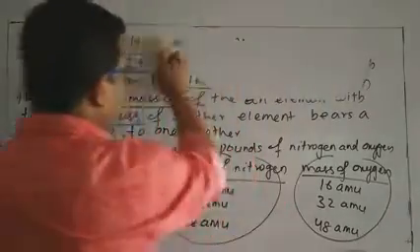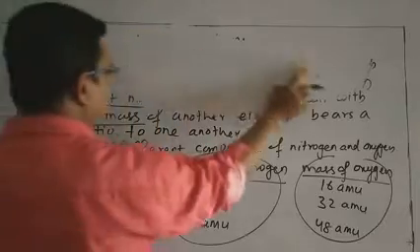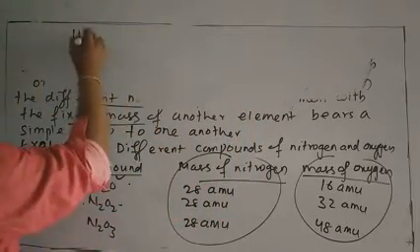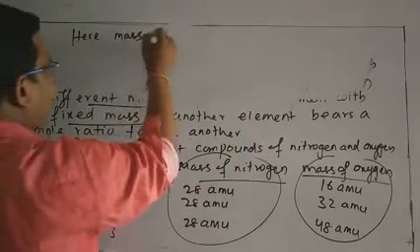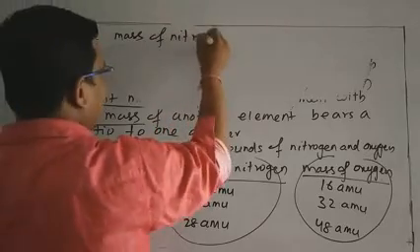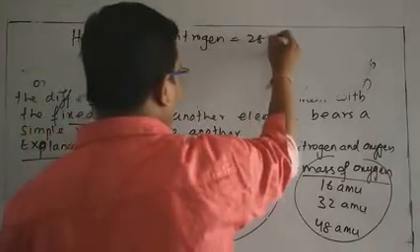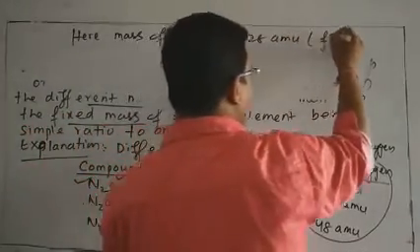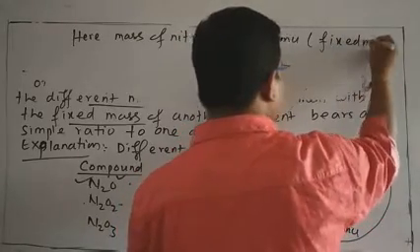We can write for this explanation: the mass of nitrogen is 28, that is the fixed mass.